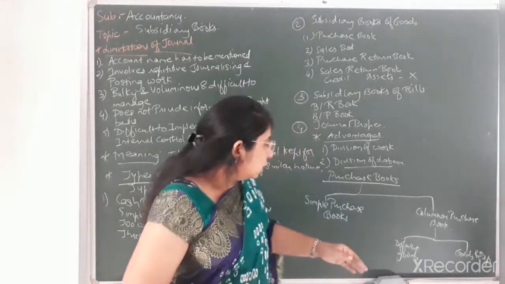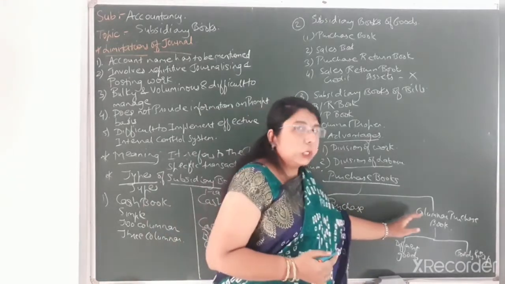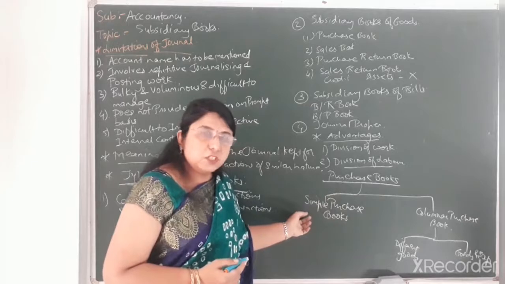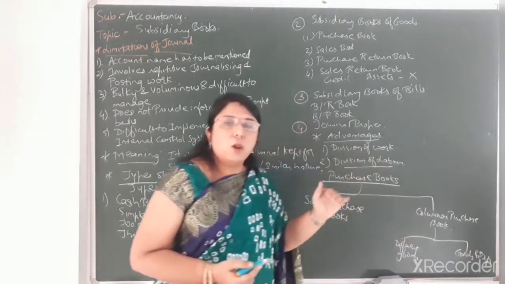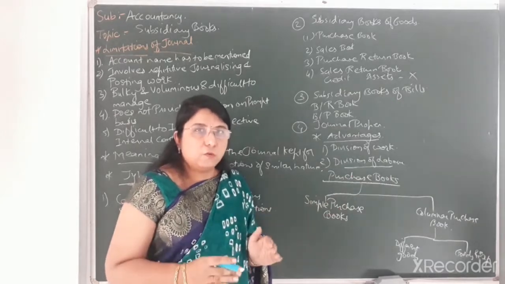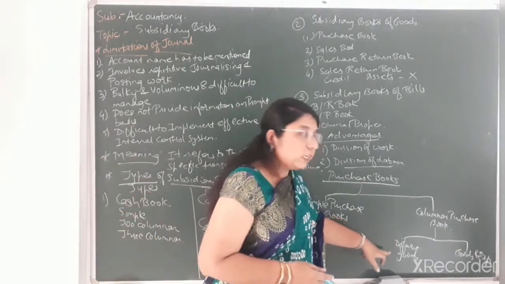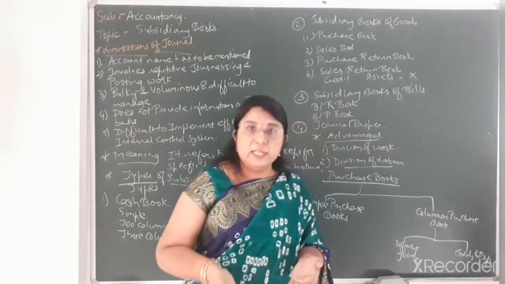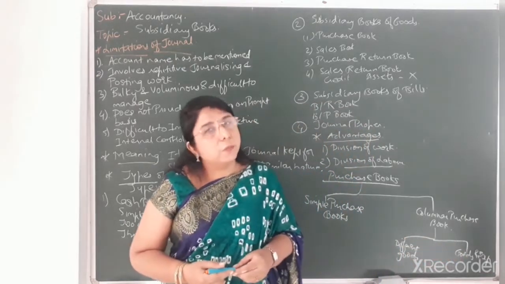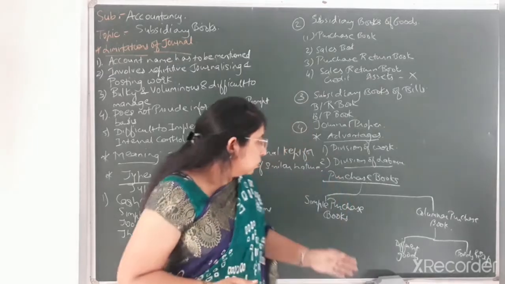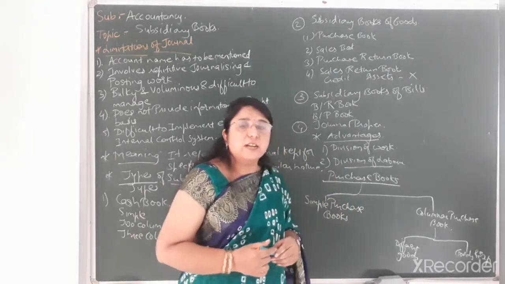Okay, so these are the main two types of the purchase book. The first one, that is simple purchase book, and the second one, that is columnar purchase book. In case of columnar purchase book, there are two subtypes: one according to different types of goods he is dealing with, and the second one, goods and expense related columnar purchase book. Okay, so these are the types of purchase book that we have studied.